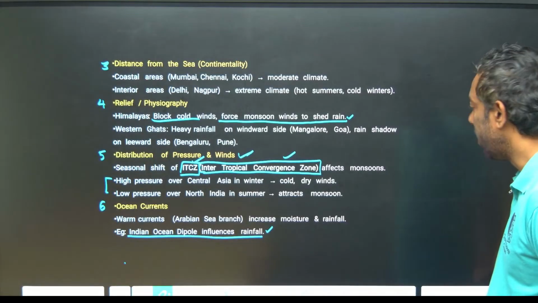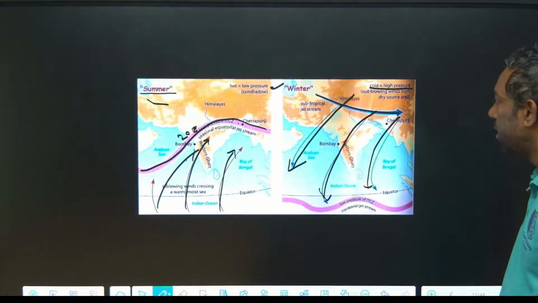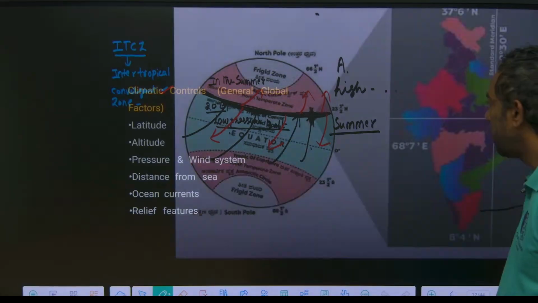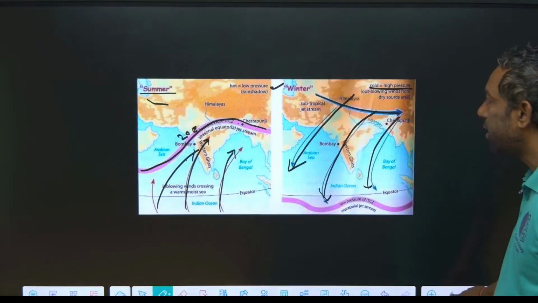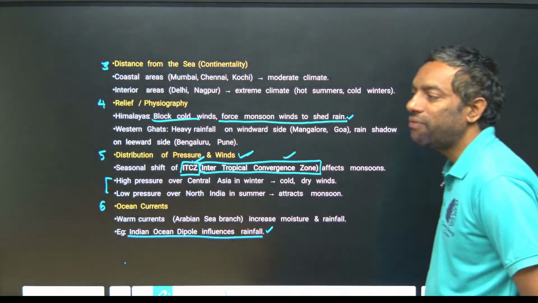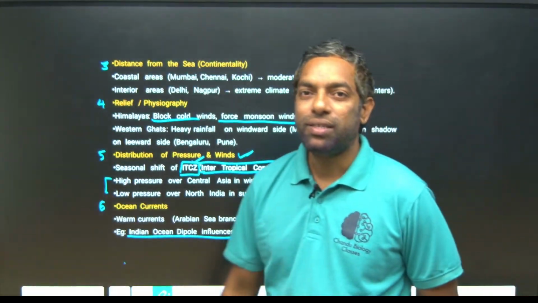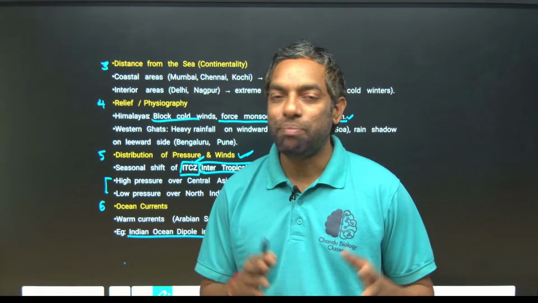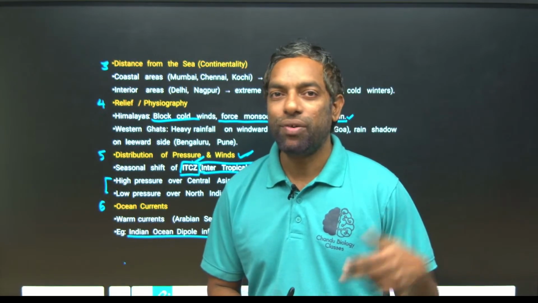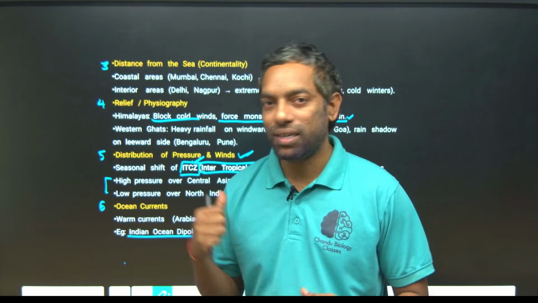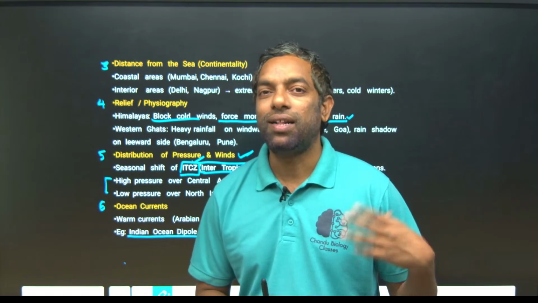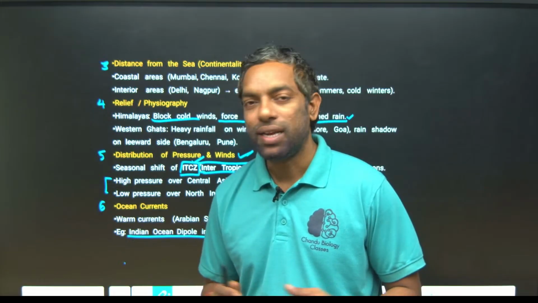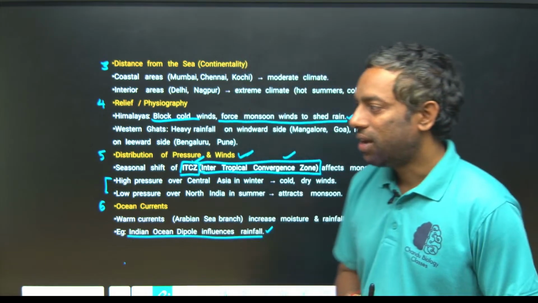These six factors are enough. These are the main, principal factors. They don't want to ask you other factors; in the NCERT they have given this much only. If they ask about other connected factors, you can easily eliminate and answer.